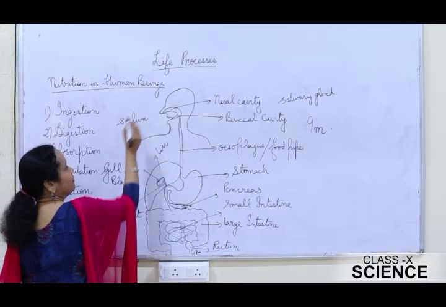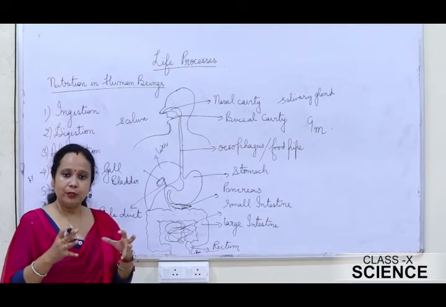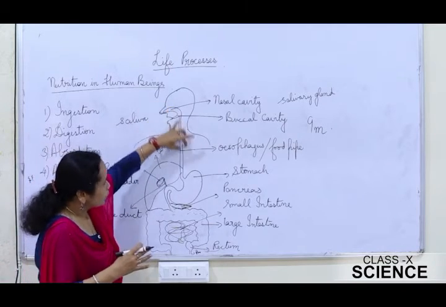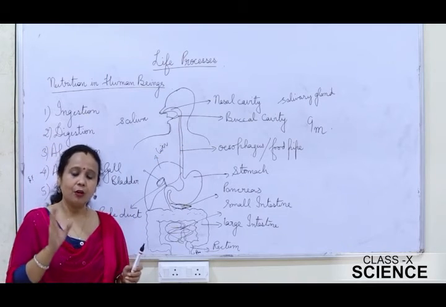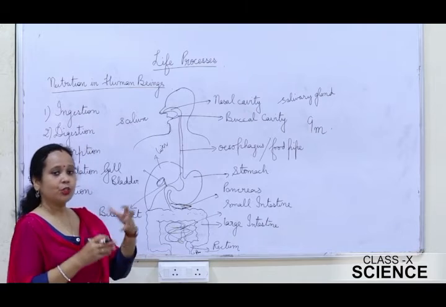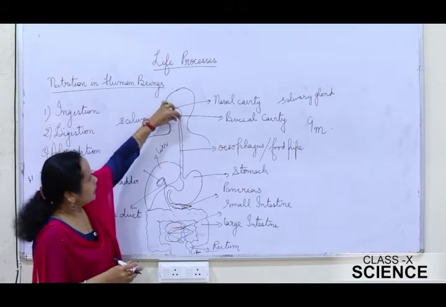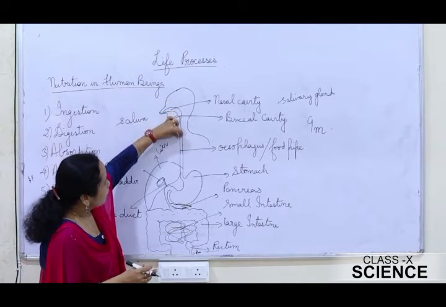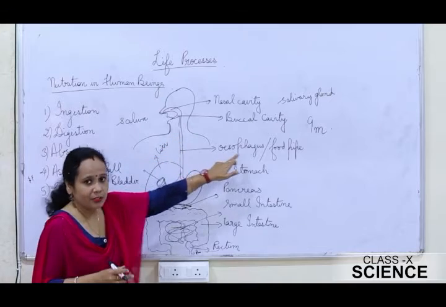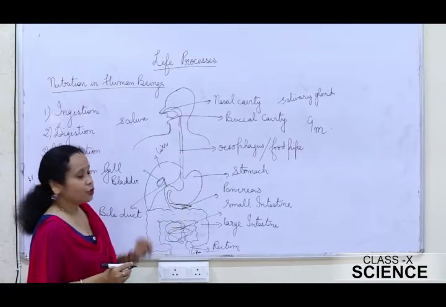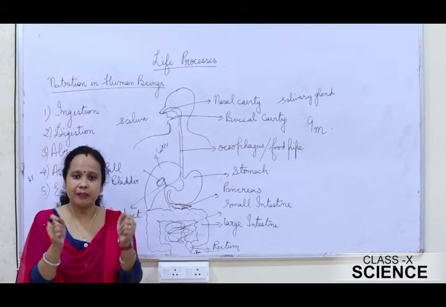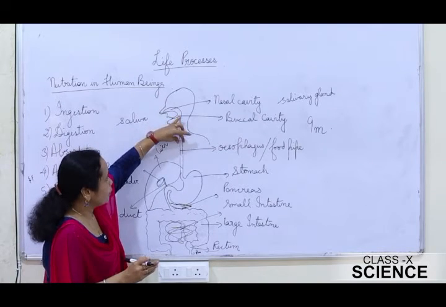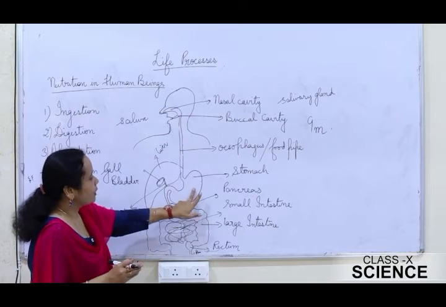Now the role of the saliva is to moisten the food so that it can easily pass through the esophagus. And the role of the tongue is to mix the saliva with the food particles, the food that was chewed by the teeth. Now this food passes from the mouth to the esophagus, or the food pipe. The lining of the esophagus has certain muscles which contract and relax rhythmically, and this enables the food to be pushed further into the stomach.